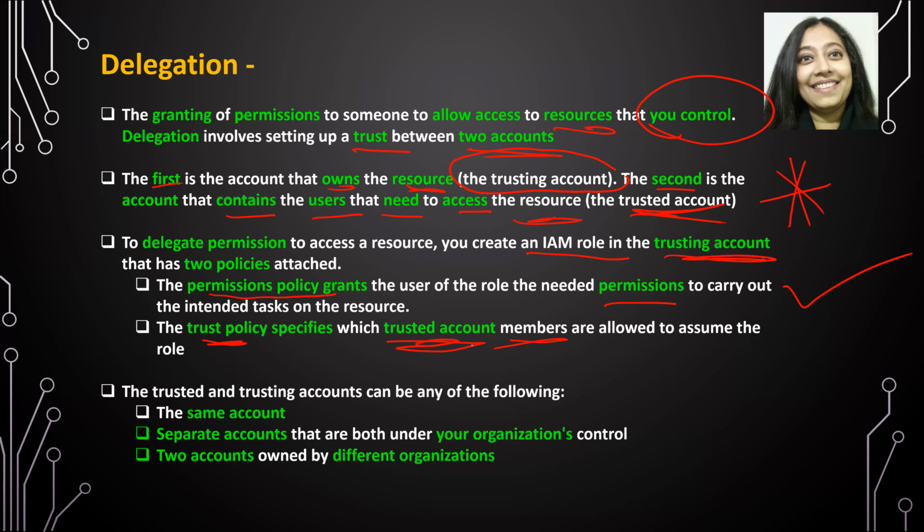The trusted and the trusting accounts can be any of the following. It could be the same account. It could be two separate accounts in your AWS organization, or it could be two accounts owned by two different AWS organizations.